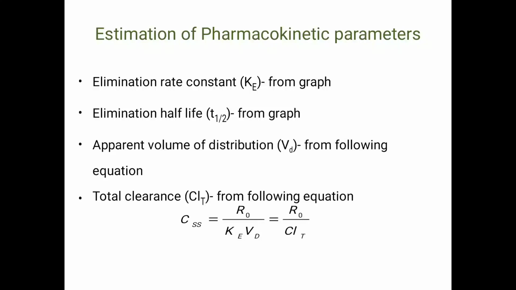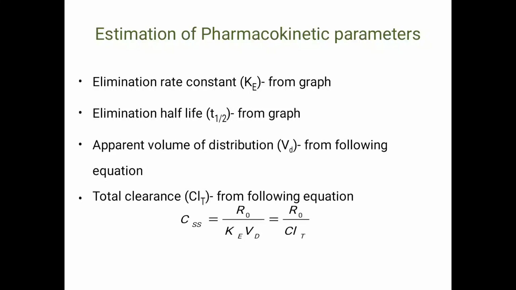Both of these parameters are mainly calculated from the equation which you are seeing on the slide. The equation is CSS, that is steady state concentration, equal to R0 upon Ke into Vd, equal to R0 upon CLT. R0 represents the constant rate of infusion, the infusion rate constant, which is a zero order rate constant. Then Ke, that is the elimination rate constant, is obtained from the graph.